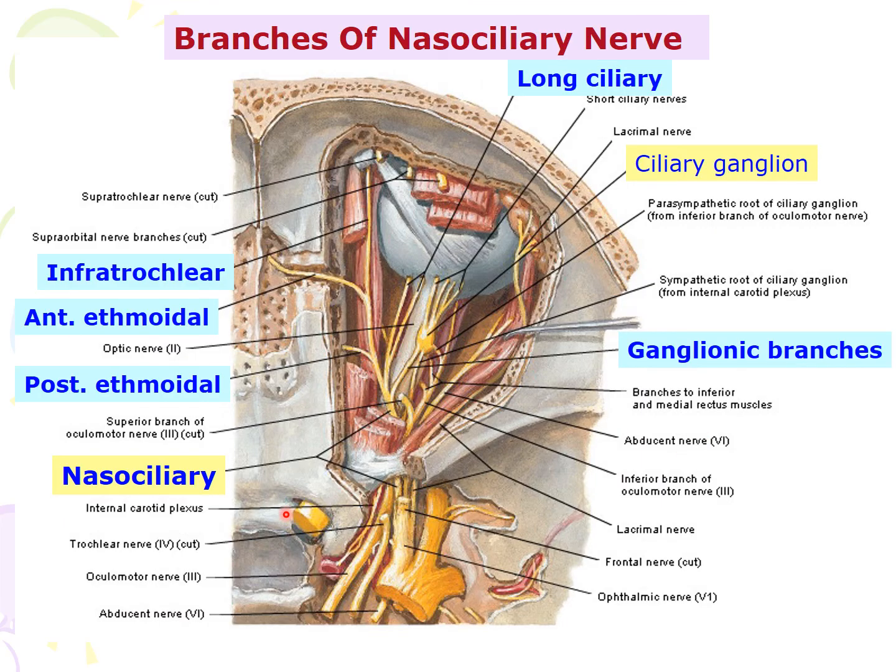This slide shows the branches of the nasociliary nerve. First, you have the ganglionic branches to the ciliary ganglion. This is the long ciliary nerve. You have the anterior ethmoidal nerve and posterior ethmoidal nerve. These two nerves supply the ethmoidal air sinus. And you have the terminal branch of the nasociliary nerve, the infratrochlear nerve.